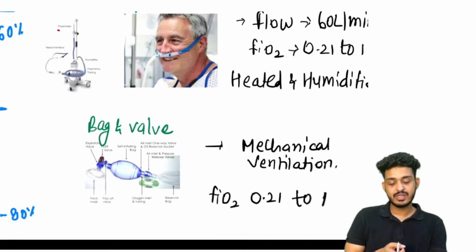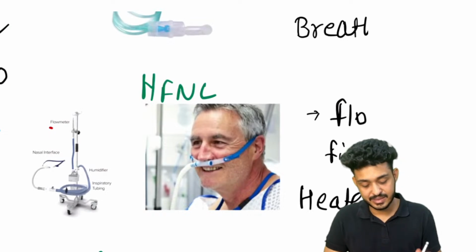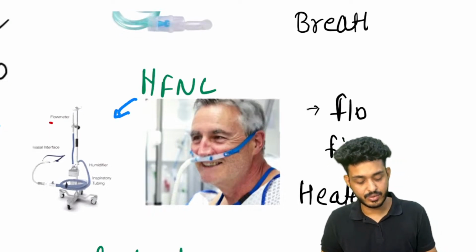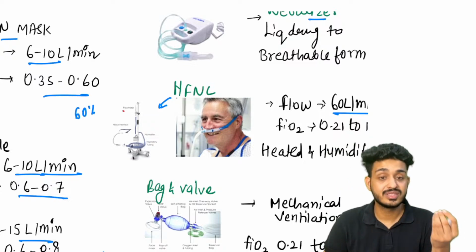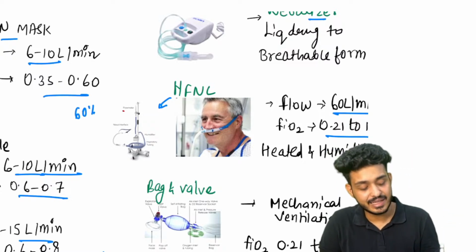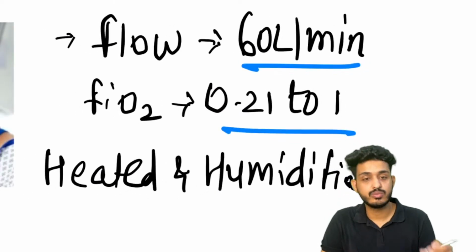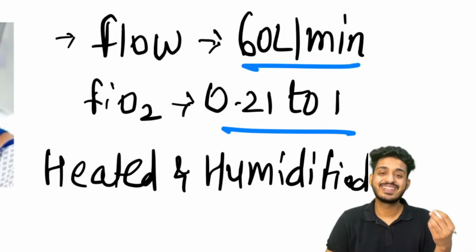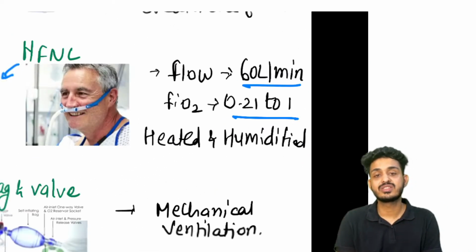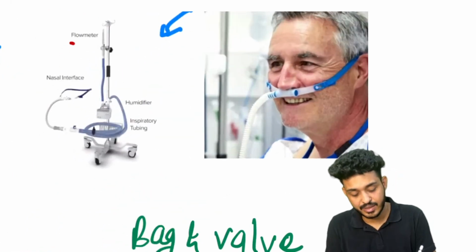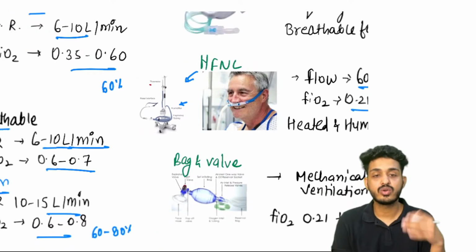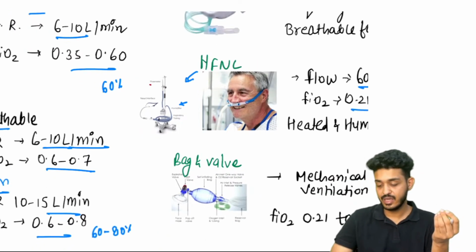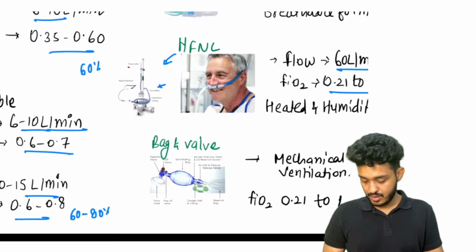Okay, this one image they have given you HFNC, high flow nasal cannula. This can give up to 60 liters per minute and the FiO2 can be 0.21 to 1. That means it can even give 100% of oxygen, and because of the humidifier attached here, it will automatically heat and humidify the gases.